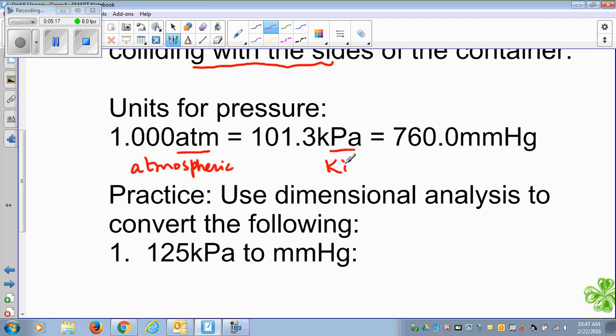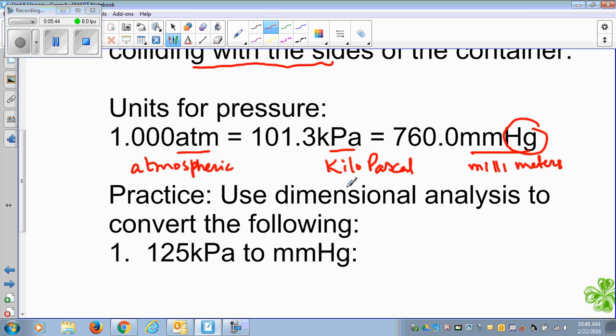Kilopascal, kPa, kilopascal. Pascal was the scientist. And millimeters of mercury. Okay, millimeters of mercury. Mercury, liquid. So there are three units of pressure you have to memorize. You have to memorize that 1.000 atm is 101.3 kilopascal, okay, which is equal to 760.0 millimeters of mercury. So you have to memorize these units of the pressure.